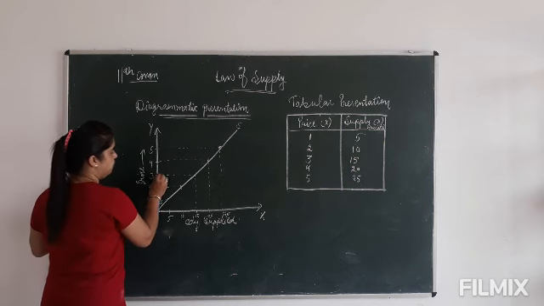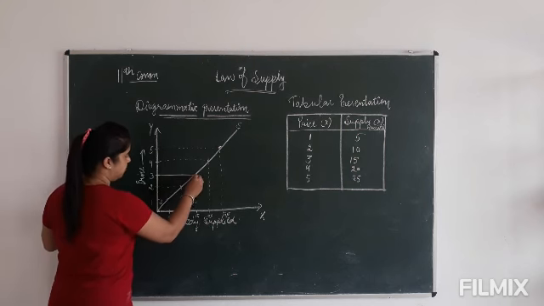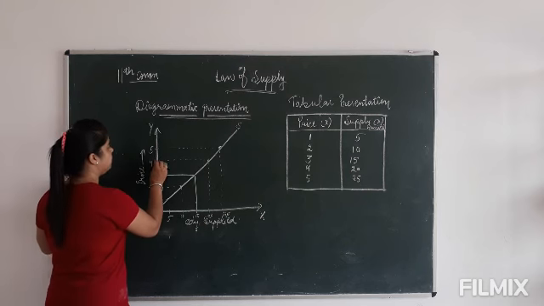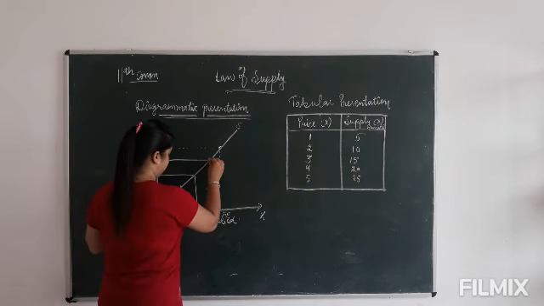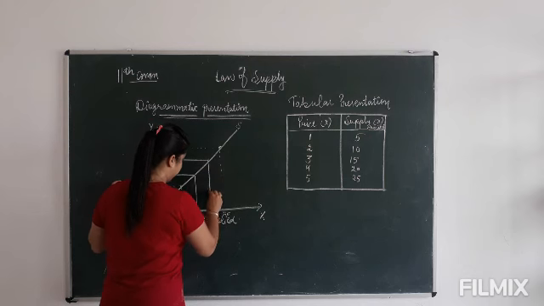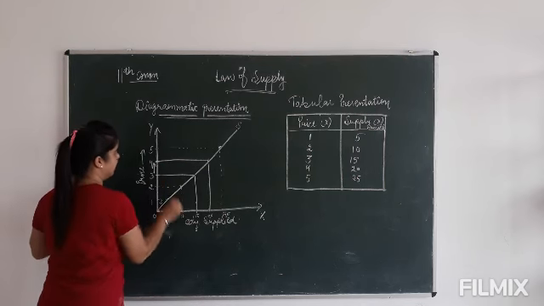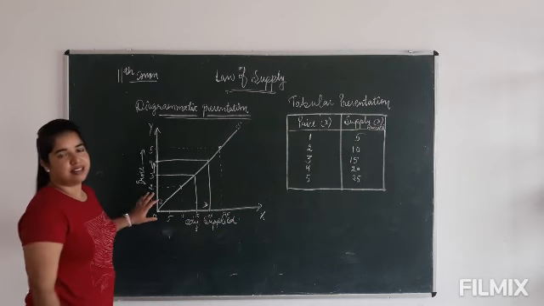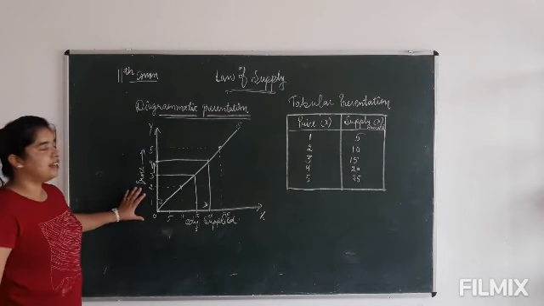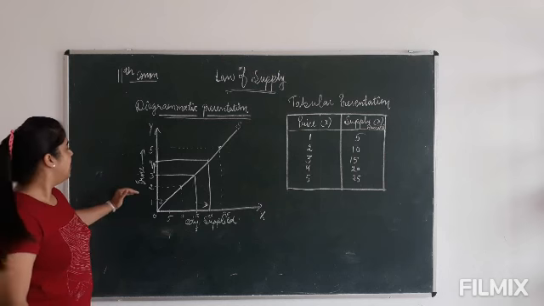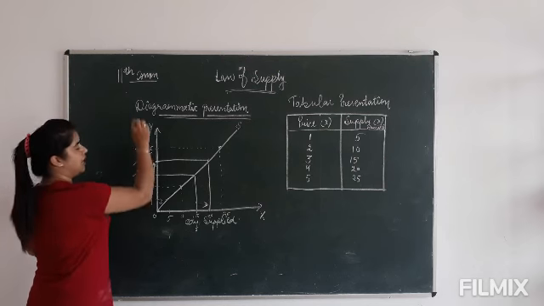If price was 3, supply was 15, and if price is 4, then supply increased to 20. This increase shows that the law of supply is working.